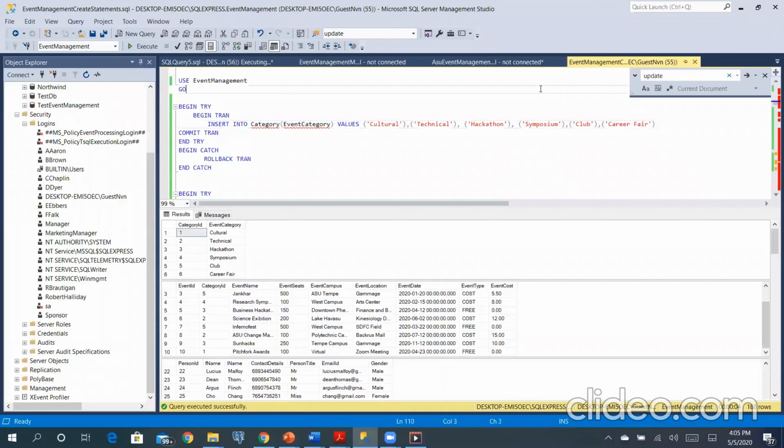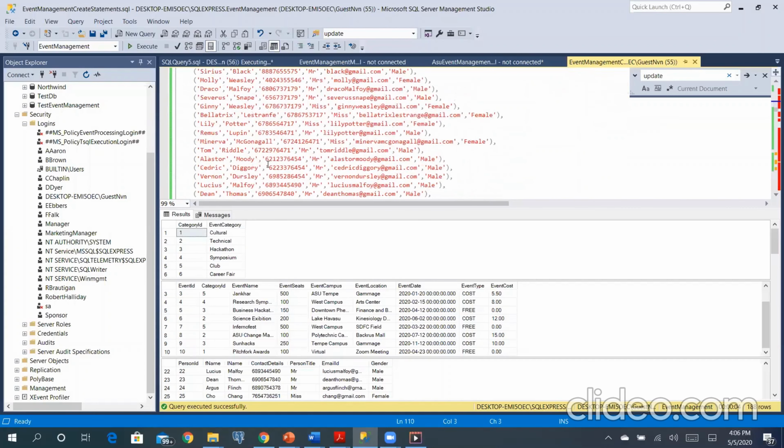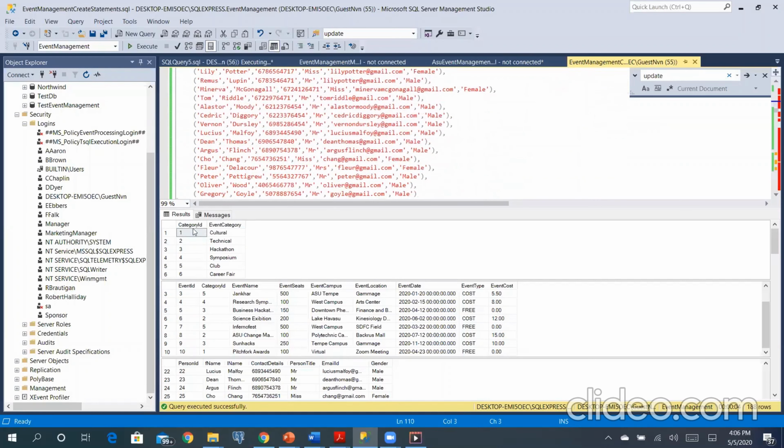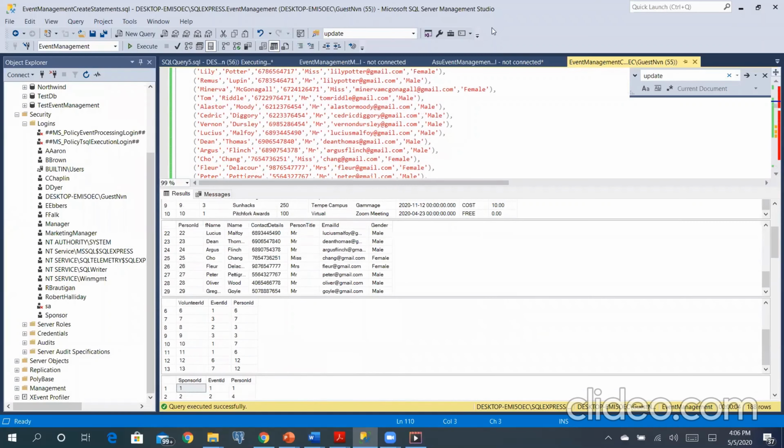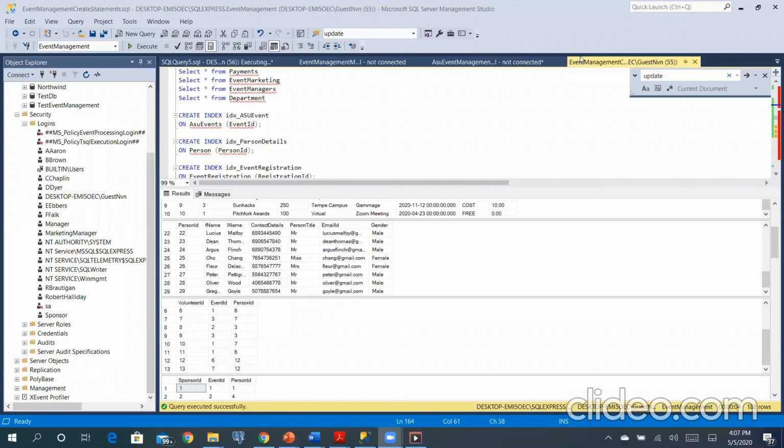So next step, we inserted data into the DB and we put the insert statements into try catch blocks using TCL commands, so that even if any one command fails, a rollback of all the insert statements will happen. So this is how we have done our insert, and our final data is being displayed here in these tables. These are all the select commands. We also created indexes on the primary table for speedy retrieval of data from the query.